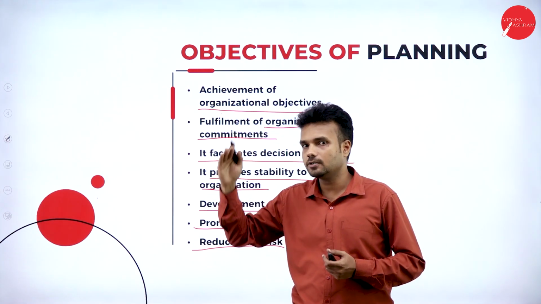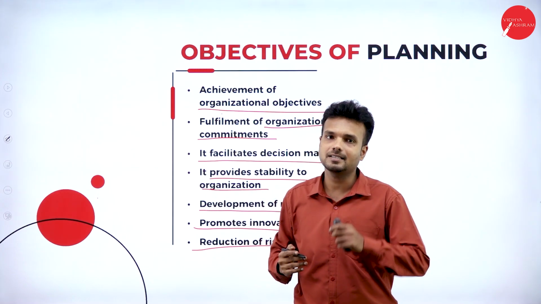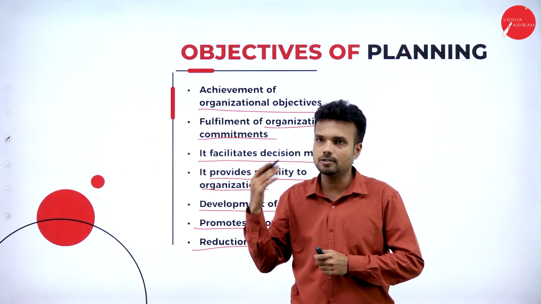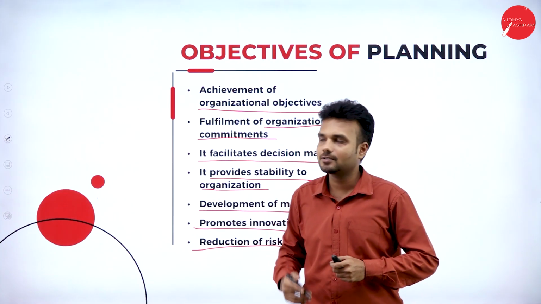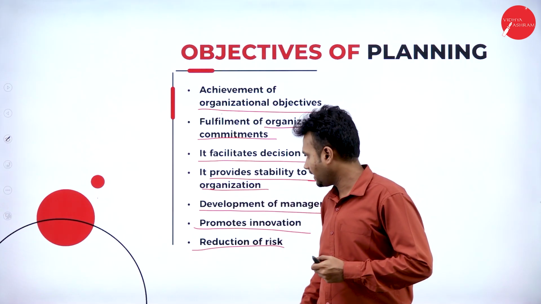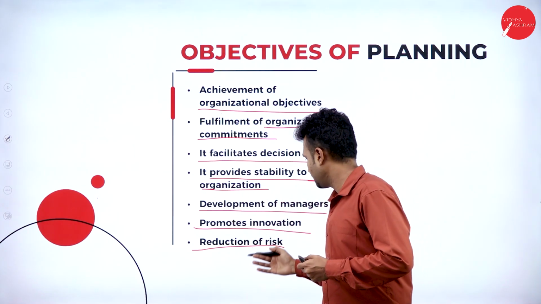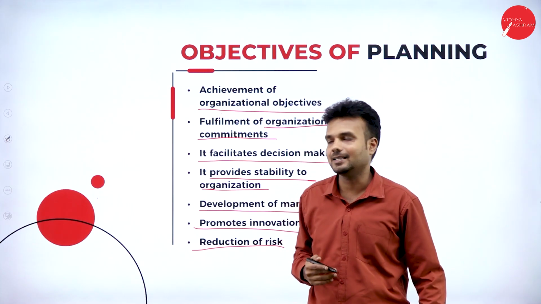If we go to execute the task without a plan, there is more risk of uncertainties. There is possibility of losses and also possibility of failure. So hence we can say that if we go through any kind of plan, there will be a reduction of risk of uncertainties.